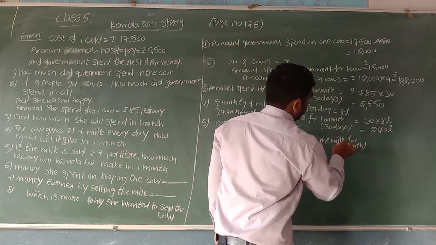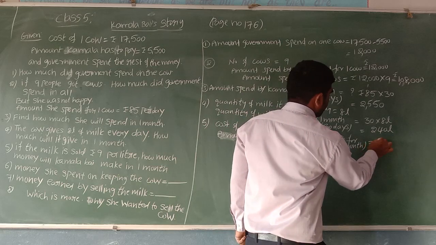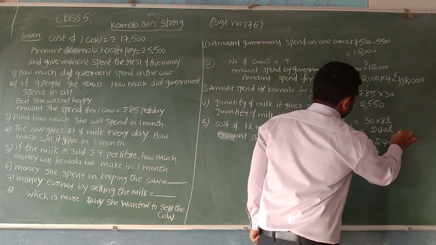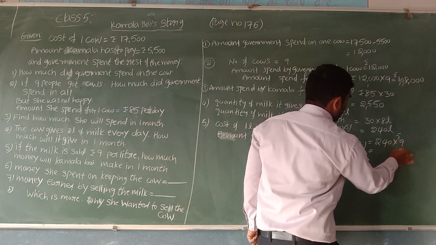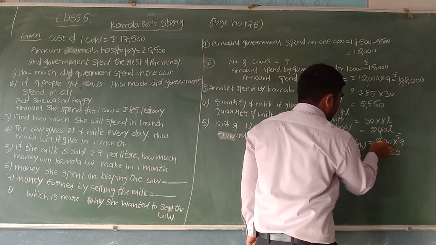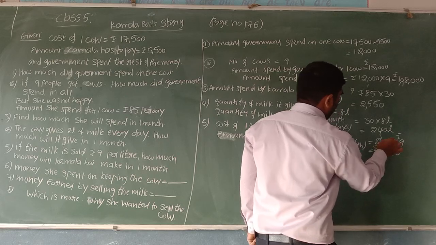So per month she is going to sell 240 liters and the cost of each liter is 9 rupees. So let us multiply this. 9 0s are 0, 9 4s are 36, 6 and 3 carry. 9 2s are 18, 18 plus 3, 21. So 2160 rupees.